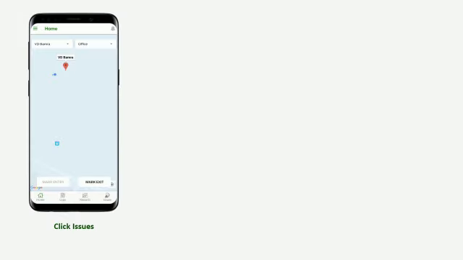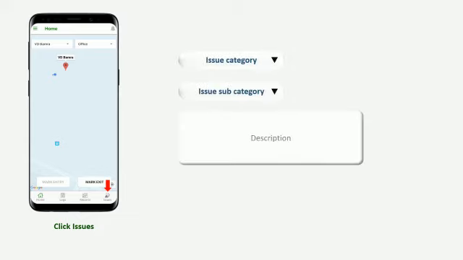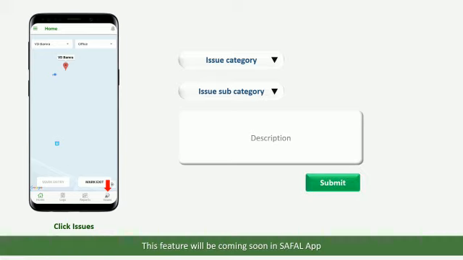To raise any on-ground issues, click on Issues tab on the home screen. Select the issue category, the issue subcategory, add a description of the issue, and click on Submit. This feature will be coming soon in Shuffle app.